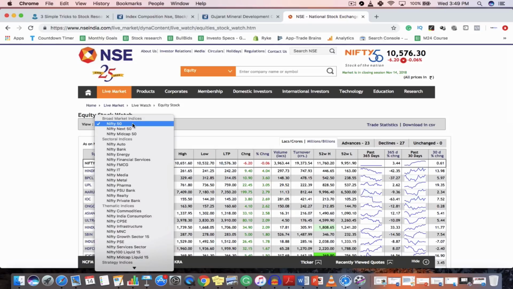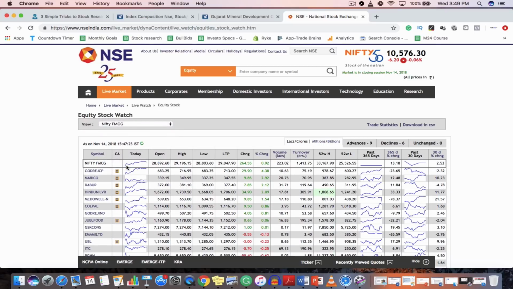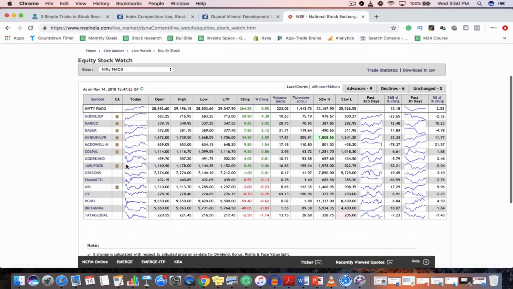Similarly, let's say you want to study FMCG companies, Nifty FMCG, that is the fast moving consumer goods industry, so just click on Nifty FMCG and this will give you a list of all the companies in this industry, like Marico, Godrej, Dabur, Hindustan Unilever. So this is a very simple strategy.